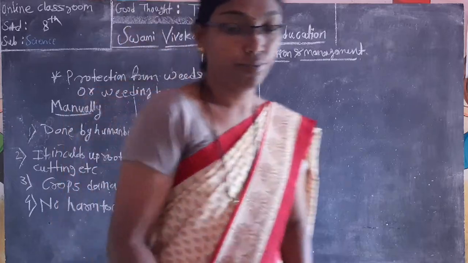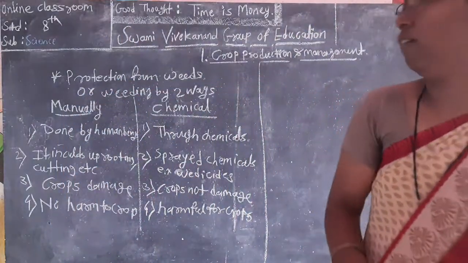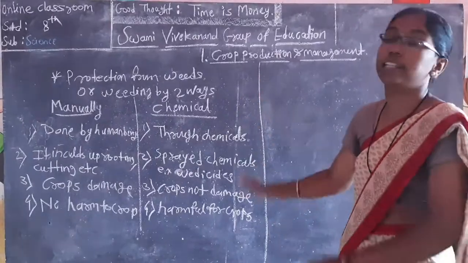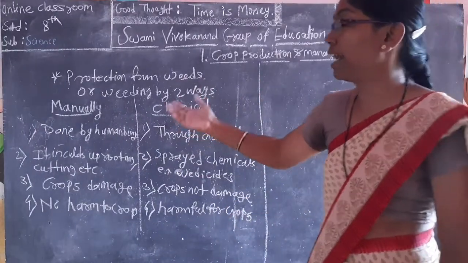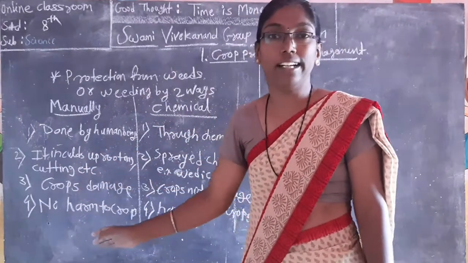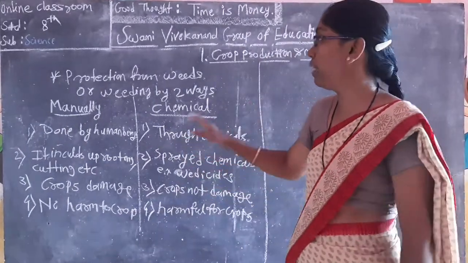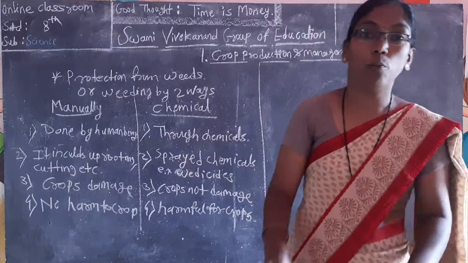Don't forget why I gave it like this. When you differentiate between them, you can write just manual weeding or just chemical weeding. So note it down as protection from weeds.